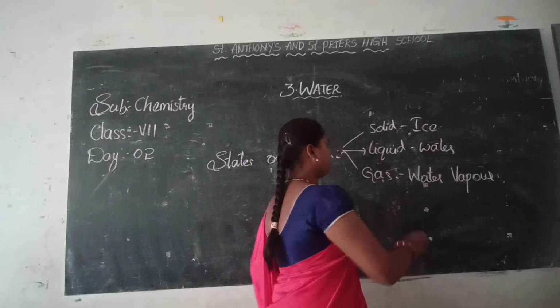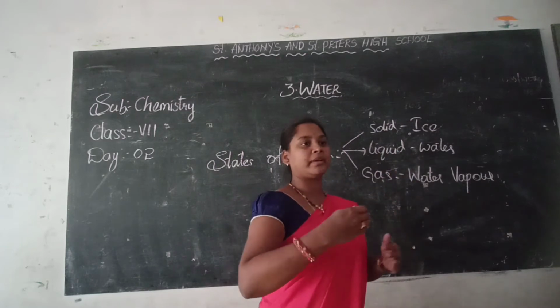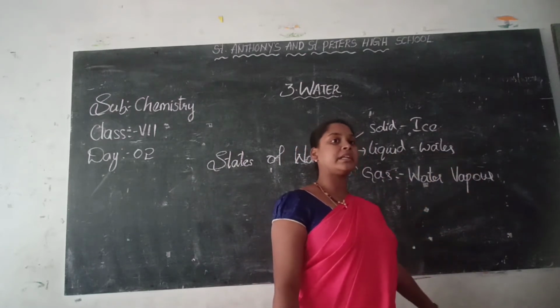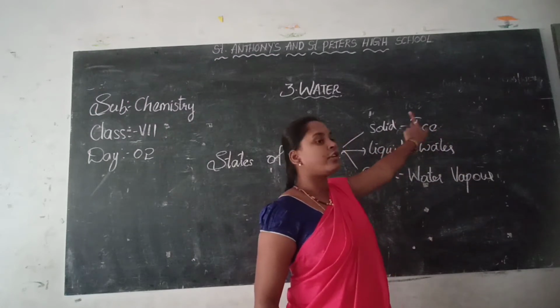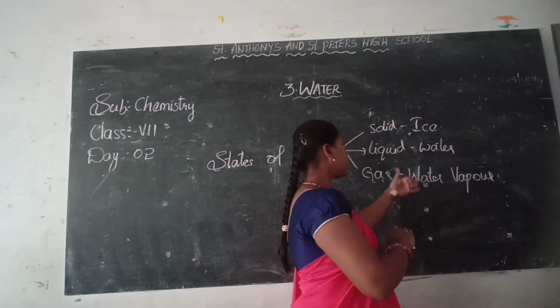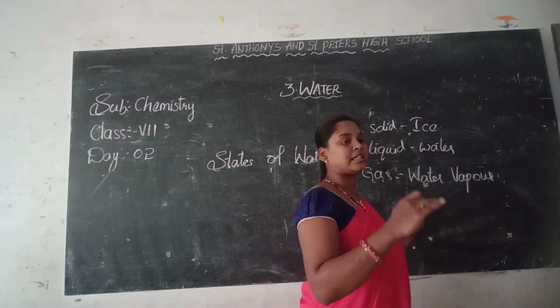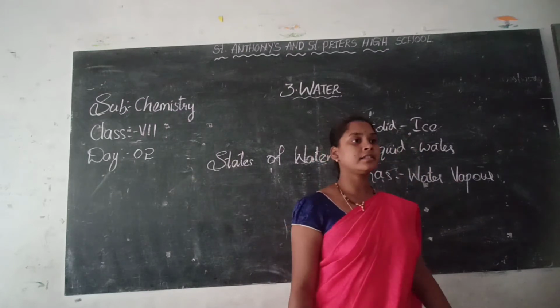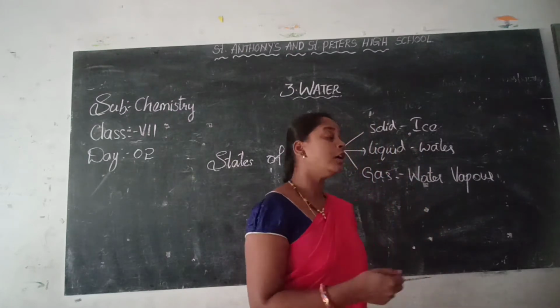If we apply high temperature to the water, what happens? It becomes water vapor. If I decrease the temperature, it forms into ice. That means liquid changes into gaseous form when the temperature increases. When the temperature decreases, it changes into ice form. I am coming to the water cycle.